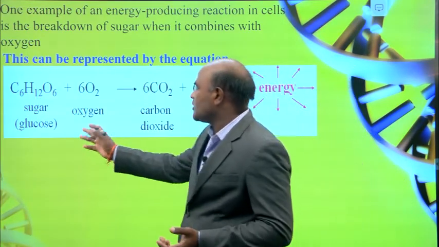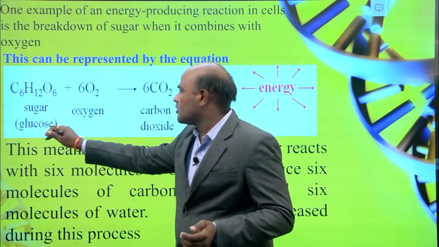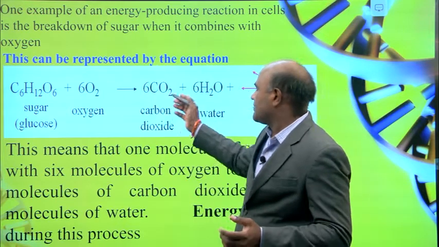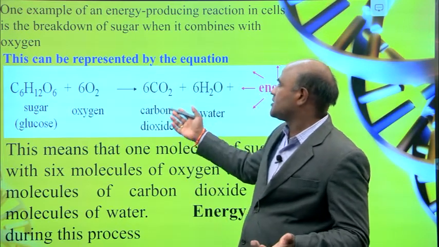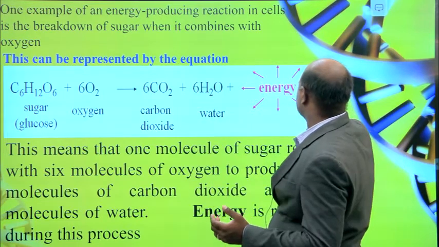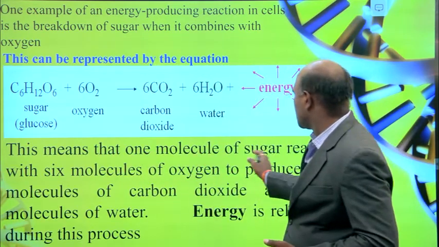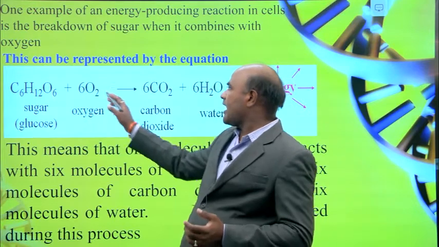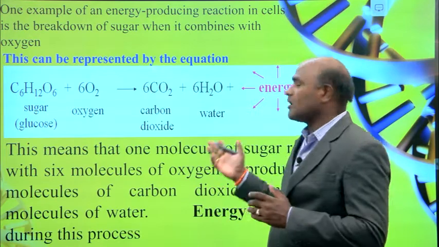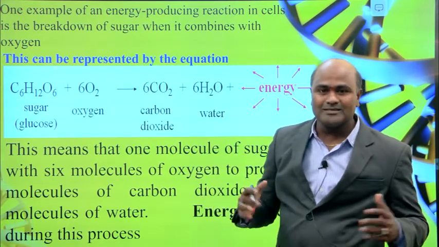This is one of the examples, the best example. One molecule of glucose reacts with oxygen in the presence of light, and then you get 6 molecules of carbon dioxide and 6 molecules of H2O, and finally you will get energy. This means 1 molecule of sugar reacts with oxygen and produces 6 molecules of carbon dioxide and 6 molecules of water. So you will get ATP, that is energy.